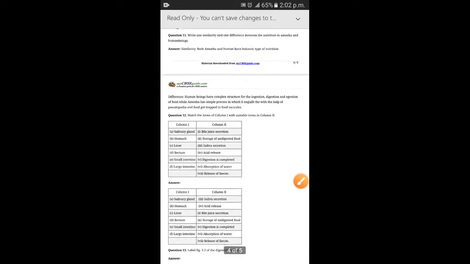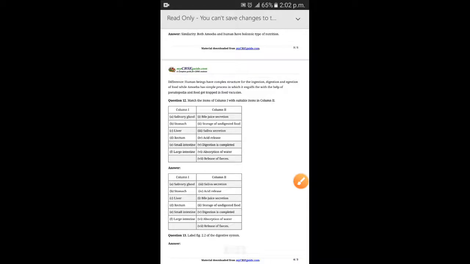What is the difference? Human beings have complex structure for the ingestion, digestion, egestion of food, whereas amoeba has a simple process in which it engulfs the food with the help of pseudopodia, and food gets trapped in food vacuoles. Amoeba is a single cell microscopic organism. It has no fixed shape.